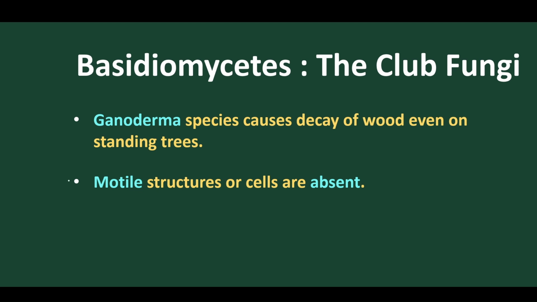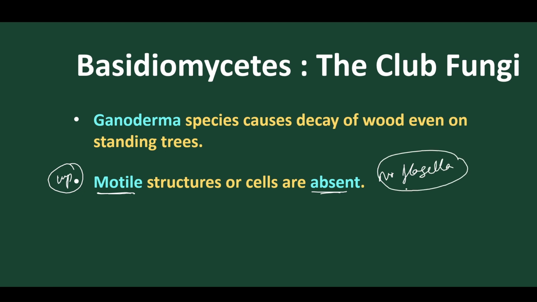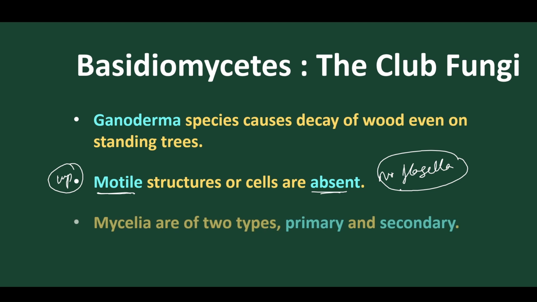And the most important point of Basidiomycetes is that motile structure is totally absent in its life cycle. Means they don't have flagella. No flagella in its life cycle. The mycelium is again of two types, primary mycelium and secondary mycelium. The primary mycelium is very short-lived and the secondary mycelium is the actual mycelium, which is long-lived in the life cycle.